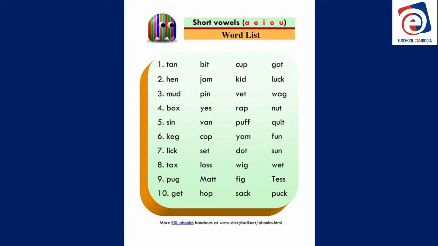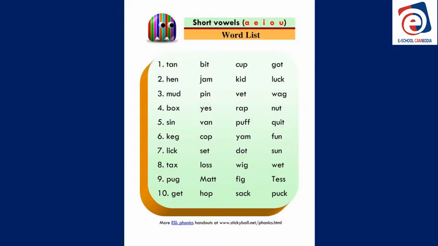Number 7, lick. Why is it lick and not like? It's lick because the vowel has a consonant before it and a consonant after it. Number 7, lick, set, dot, sun.